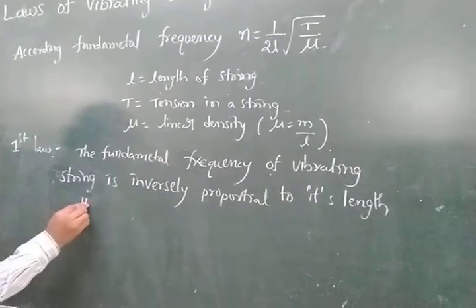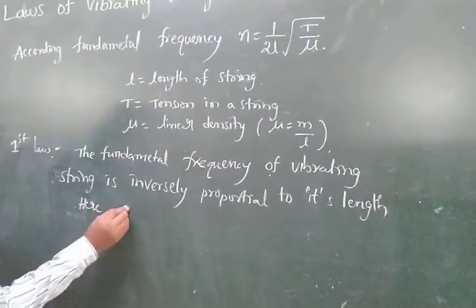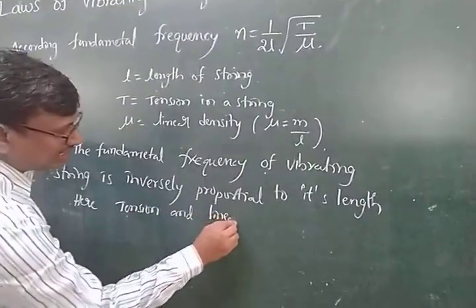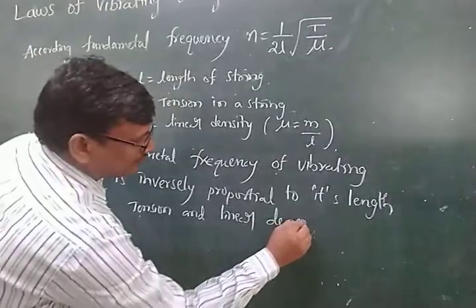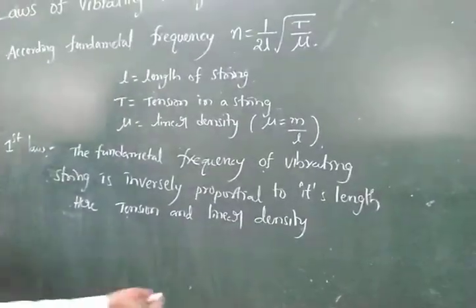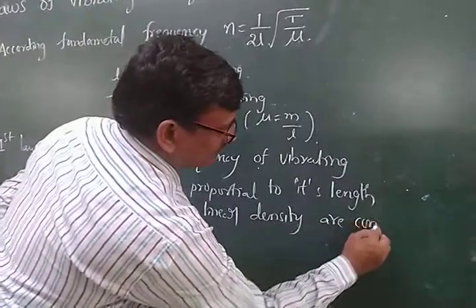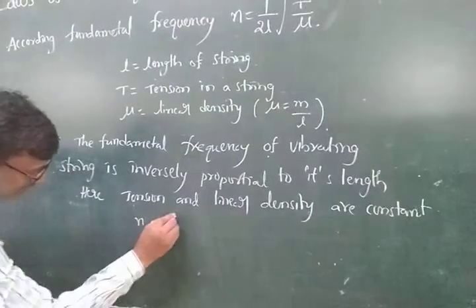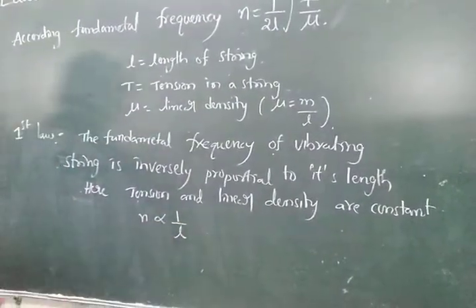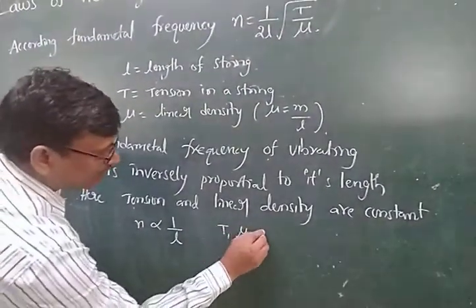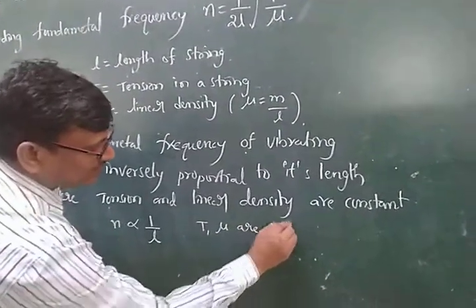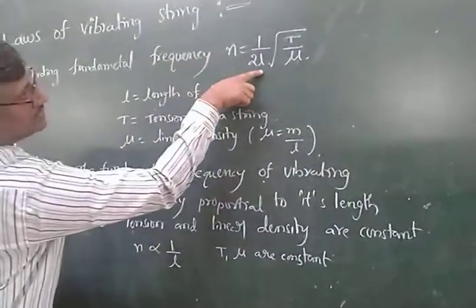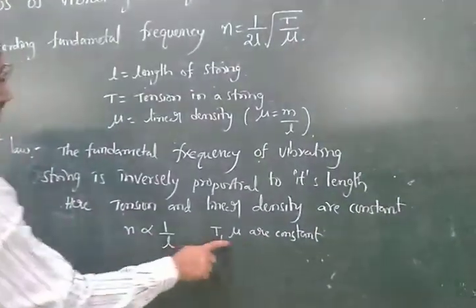Here tension and linear density are constant. That is, the fundamental frequency is inversely proportional to its length, and T, nu are constant. Already we can say that compared with this one it is inversely proportional, and the remaining 2 are constant.